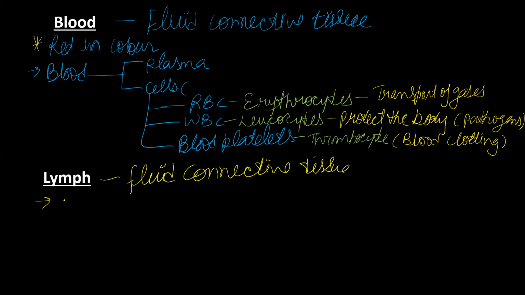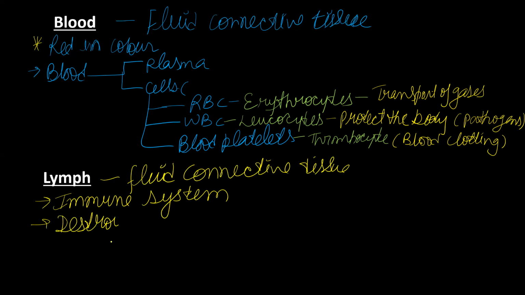It forms the immune system of the body. Immune system means it will fight and destroy all the pathogens. The main cells present in lymph are known as lymphocytes.